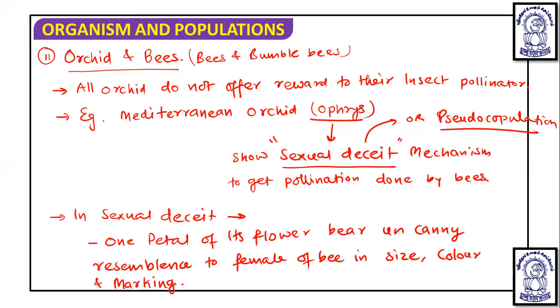Okay, so here the petal of its flower bears an uncanny appearance. The one petal of the flower shows resemblance with the female, and it will look like a female bee in size, color, and markings.